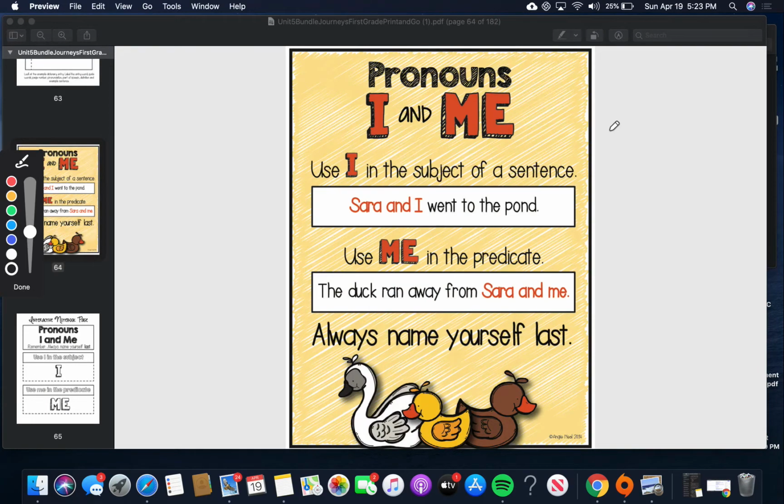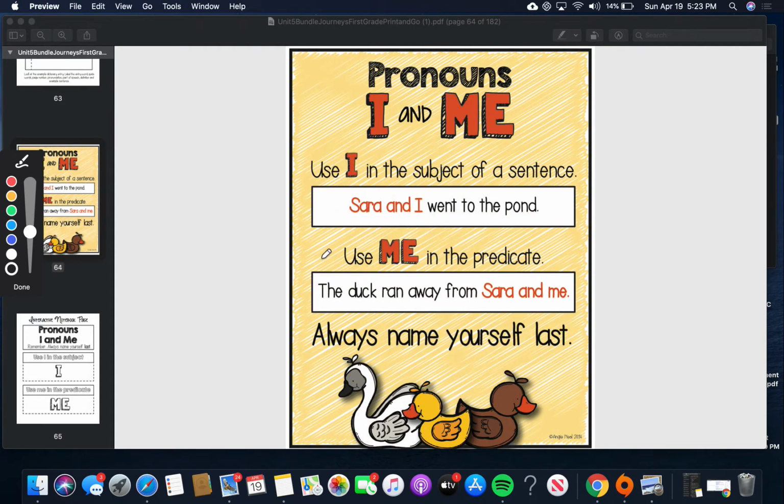Okay, so we're trying to decide when to use I and when to use me. So this rule right here says use I in the subject of a sentence. We've talked about this before. The subject is what or who the sentence is about. So this subject is Sarah and I. Okay, now we could say we, Sarah and I, or we went to the pond. But if we were trying to decide if we would say Sarah and I or Sarah and me, you're always going to use I in the subject of the sentence.